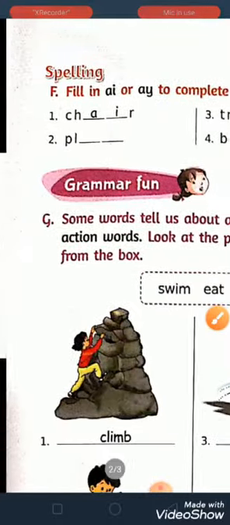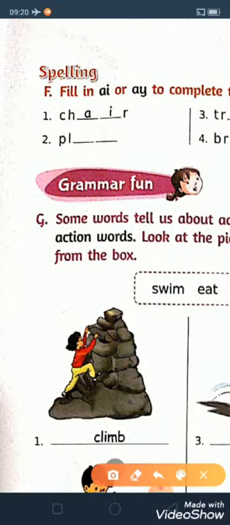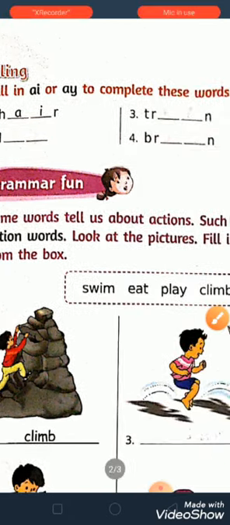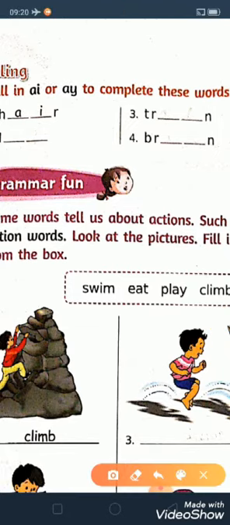First one has been done for us. It is chair. As I told you, AI, chair. Okay. Now PLAY. What will be the answer then? AY. How you will pronounce it? Play. PLAY. Play. Now train. TRAI and train.